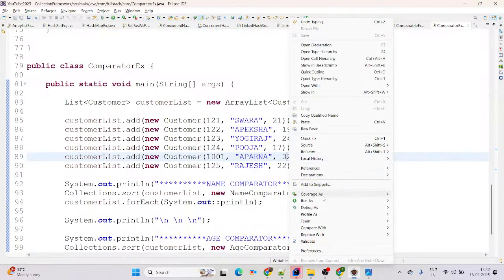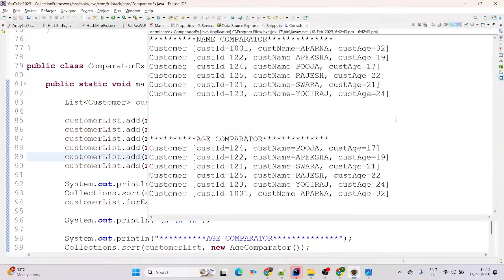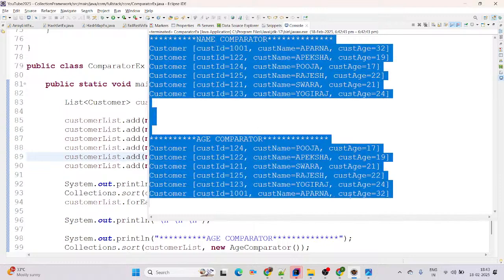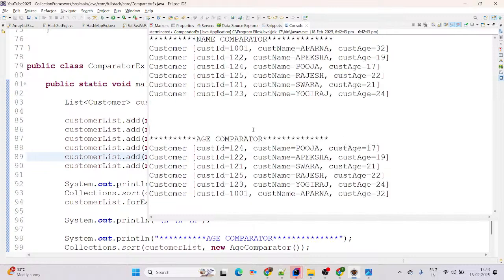Now again we'll try Run As Java Application. With the name comparator, Aparna comes first, then Apeksha, then Pooja, Rajesh, Swara, and then Yogiraj. And the age comparator in ascending order: 17, 19, 21, 22, 24, and 32. It means comparator follows the multiple sequence sort, and gives us the output accordingly. The same code I will upload on GitHub for your reference, once the live session is done, for your understanding.